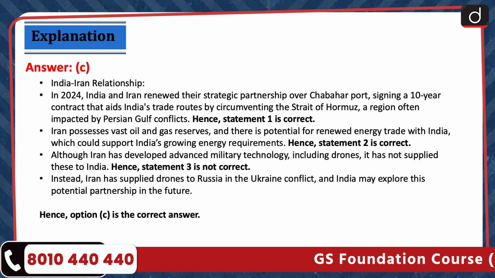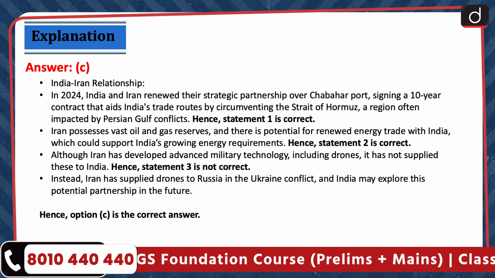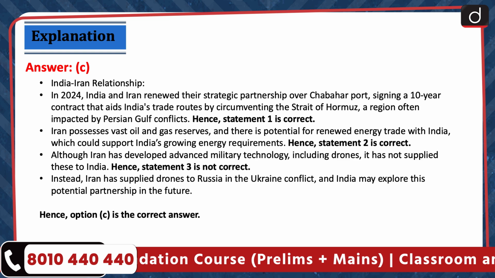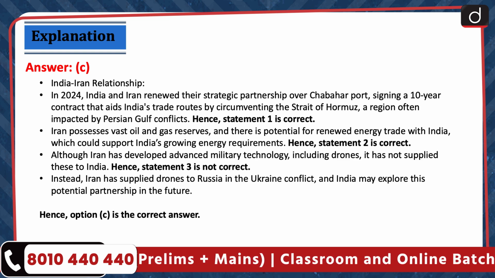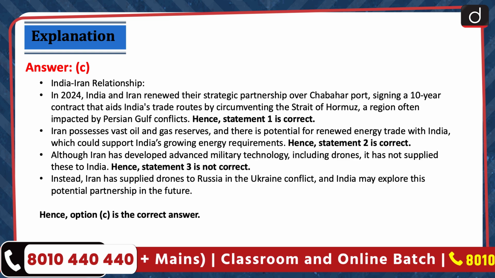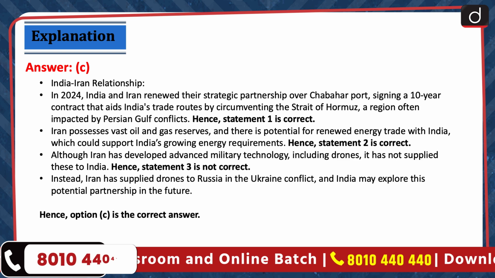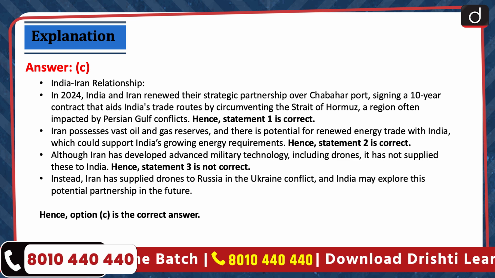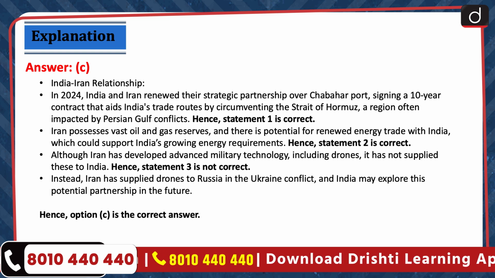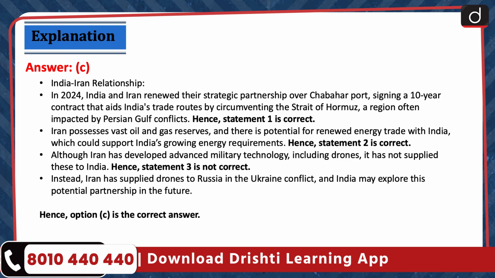Iran possesses vast oil and gas reserves, and there is potential for renewed energy trade with India, which could support India's growing energy requirements. Hence, statement 2 is correct. Although Iran has developed advanced military technology, including drones, it has not supplied these to India. Hence, statement 3 is not correct. Instead, Iran has supplied drones to Russia in the Ukraine conflict, and India may explore this potential partnership in the future. Hence, option C is the correct answer.